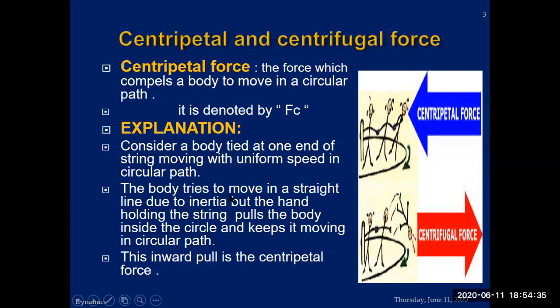The body tries to move in a straight line due to inertia, but the hand holding the string pulls the body inside the circle and keeps it moving in a circular path. So, which factor is involved in moving that stone inside a circular path? Of course, your hand is connected with the string and the string is connected with the stone. So between you and the stone there is a string, and this string is basically responsible for producing centripetal force.